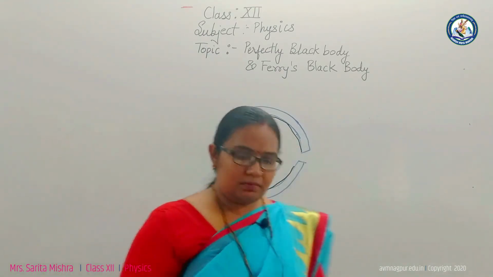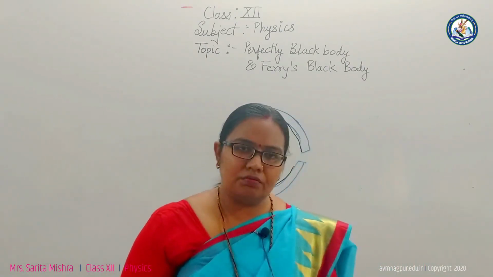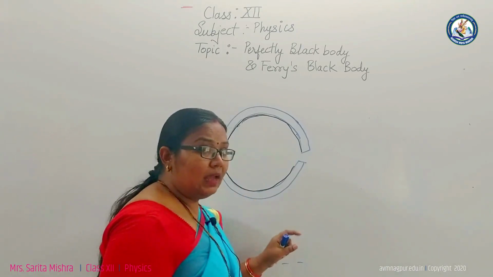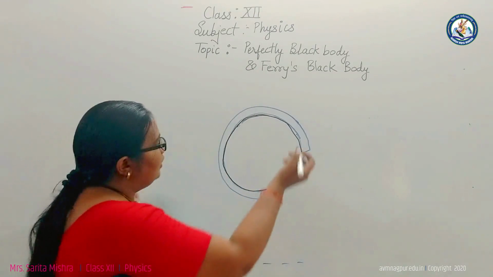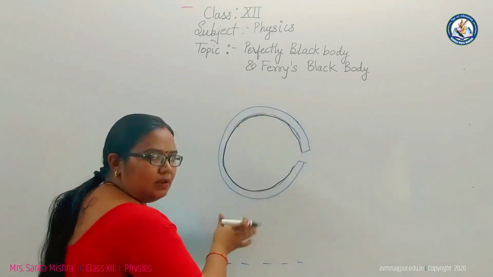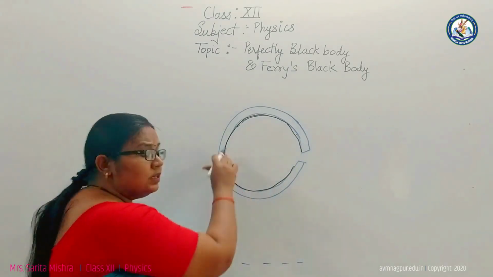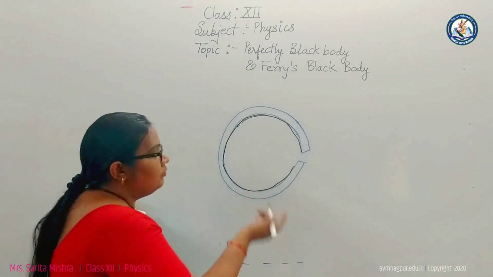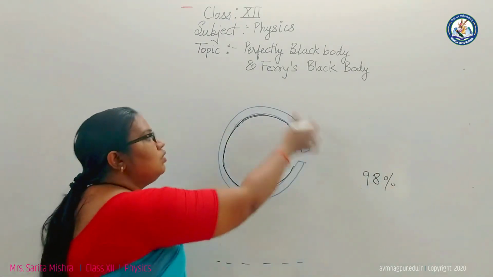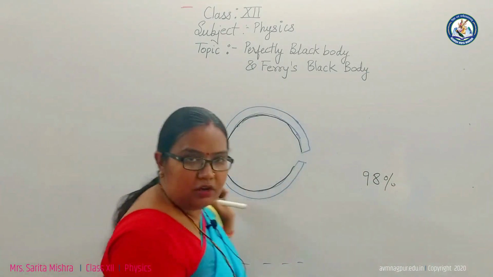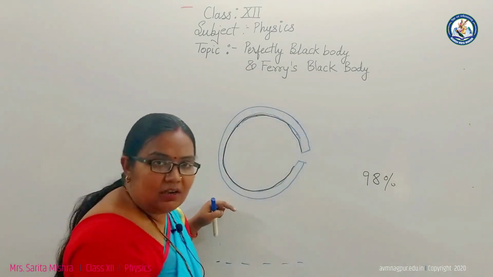Lamp black is a black pigment, a carbon compound which absorbs 98% of heat radiation. So lamp black and platinum black are also perfectly black bodies. Now the outer surface of this Ferry's black body is silver polished or nickel polished. So the inner surface is coated with lamp black, which absorbs 98% of heat radiation, and the outer surface of this perfectly black body, which is designed by Ferry, is coated with nickel or silver polish.